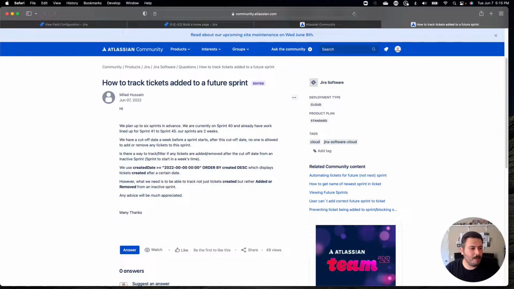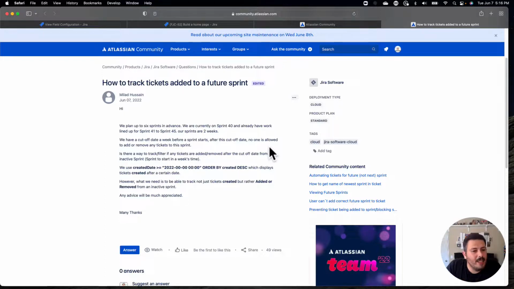Anyways, let me keep reading this question and see if I can make any sense of it. We have a cutoff date a week before the sprint starts. After this cutoff date, no one's allowed to add or remove any tickets to the sprint. Okay, to this sprint or to all the sprints? Is there a way to track or filter any tickets that were added or removed after the cutoff date from the inactive sprint, set to start in a week's time? We use created date is greater than this, which displays tickets created after a certain date. However, we need to track not just tickets created, but tickets added or removed from an inactive sprint. Any advice would be much appreciated.